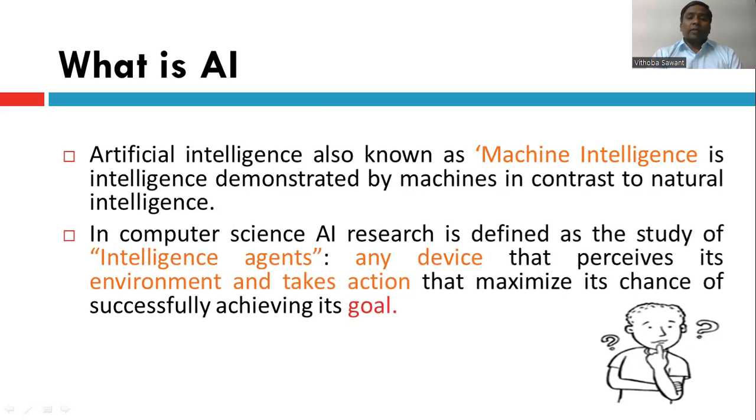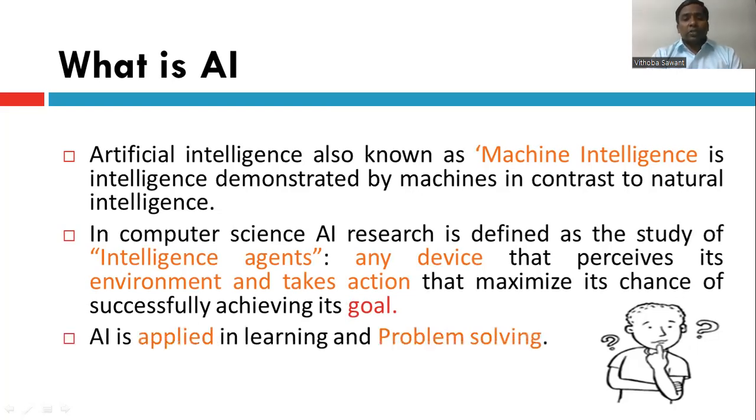Computer scientists have done a lot of research, and through that research they conclude the intelligent agent. It means any device that perceives its environment and takes actions that maximize the chance of successfully achieving goals. Whatever goals we have decided, we can easily achieve through artificial intelligence. Artificial intelligence is applied in learning and we can easily solve our problems.